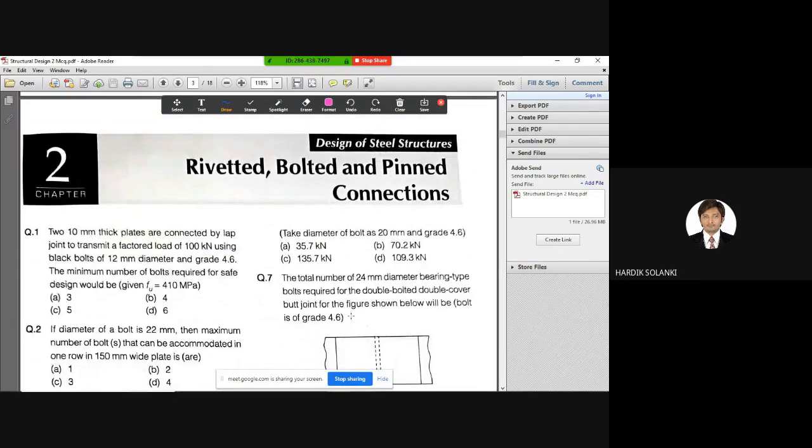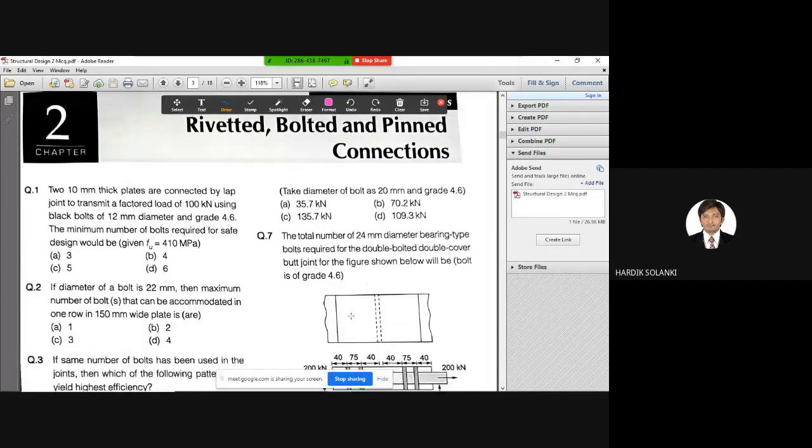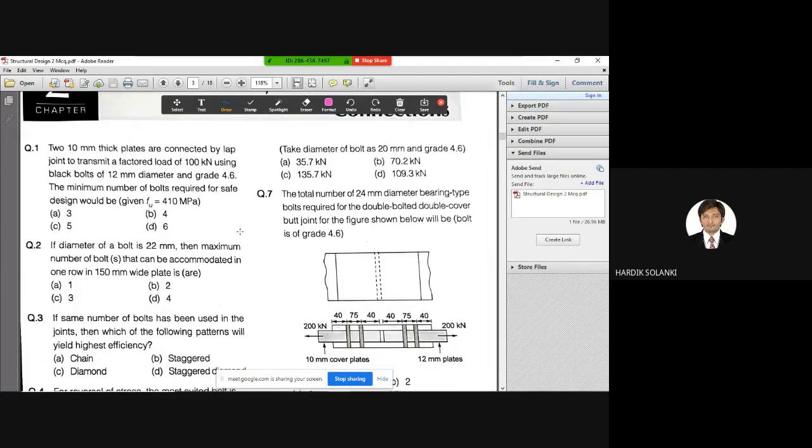Now coming back to chapter number 2, that is riveted, bolted, and pin connection. Right? This will get a bit difficult. So let's start. First question is, two 10 mm thick plates are connected by lap joint to transmit a factored load of 100 kN using black bolts of 12 mm diameter and grade 4.6.